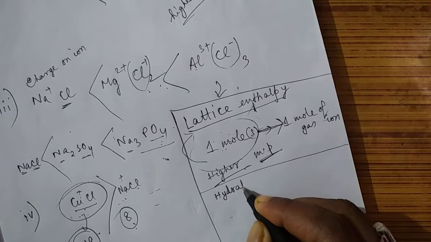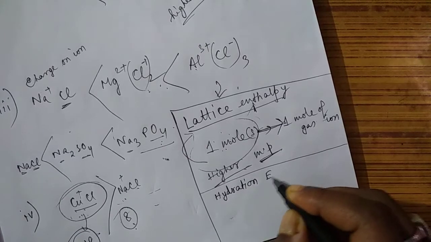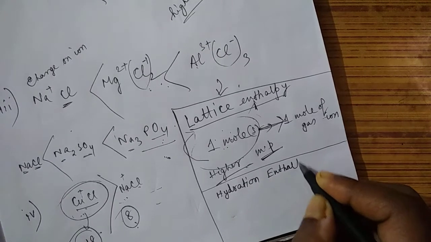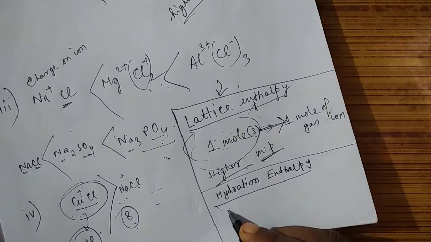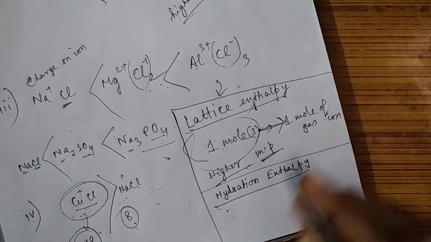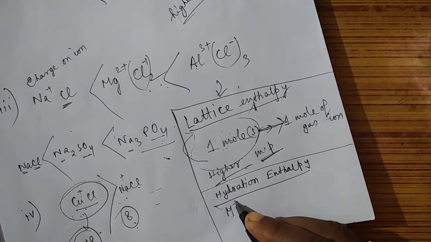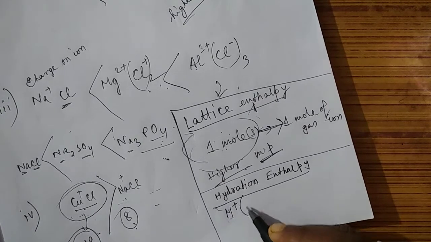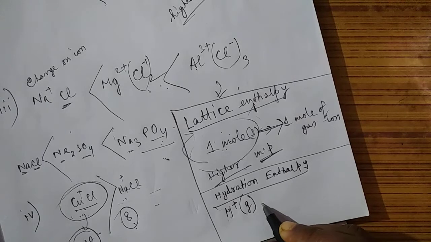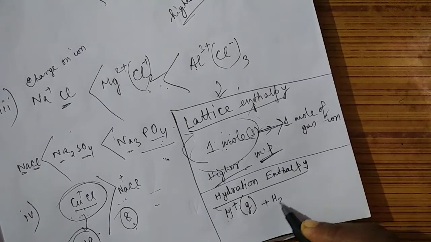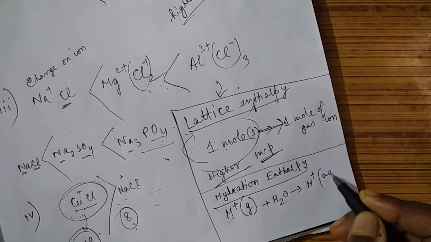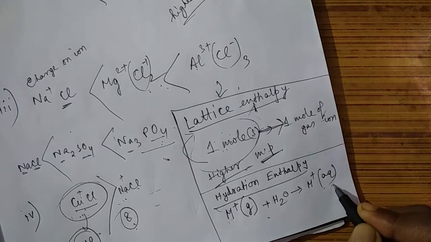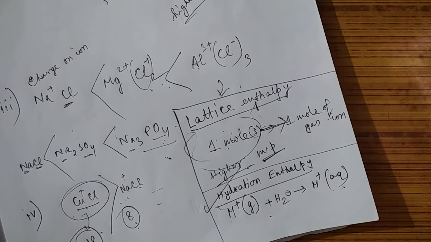So what is hydration enthalpy? Hydration enthalpy means the energy, once a gaseous ion, suppose M plus is your alkali metal ion in the gaseous state, is dissolved in water or combined with water to give you the ion in aqueous solution, then the energy which is released is called the hydration enthalpy.